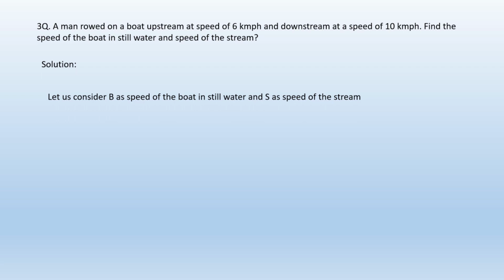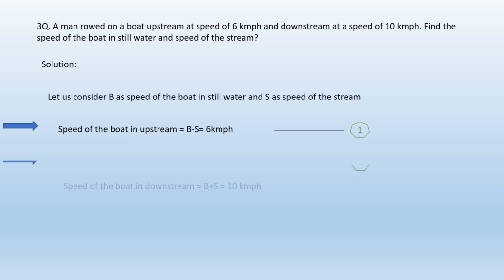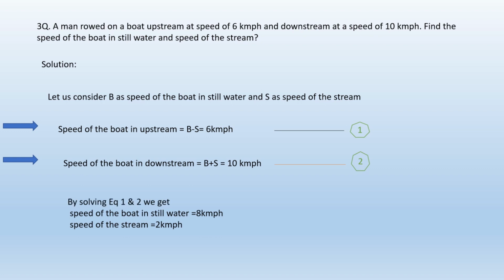Let us consider b as the speed of the boat in still water and s as the speed of the stream. Here the speed of the boat upstream is given as 6 kilometers per hour. We write the equation b minus s is equal to 6, and in the same manner the downstream speed gives b plus s is equal to 10 kilometers per hour. By solving equations 1 and 2, we get the speed of the boat b as 8 kilometers per hour and the speed of the stream as 2 kilometers per hour.